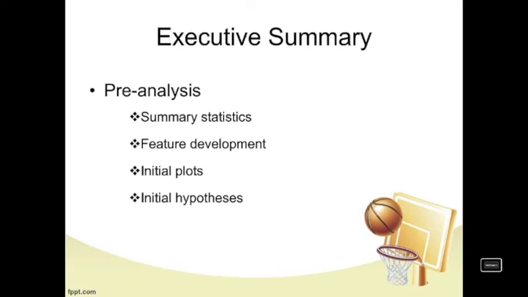In pre-analysis, firstly, we summarize the dataset totally and by group, and figure out some observations in terms of Kobe's shot types, shot locations, shot timing, action types, shot accuracy, and the differences of his performance while playing against different teams. Secondly, we reorganize the data by developing some features. Thirdly, we created several initial plots to clarify five relationships. Finally, based on the initial plots, we put forward three initial hypotheses.